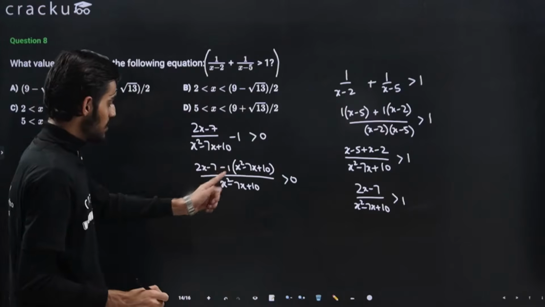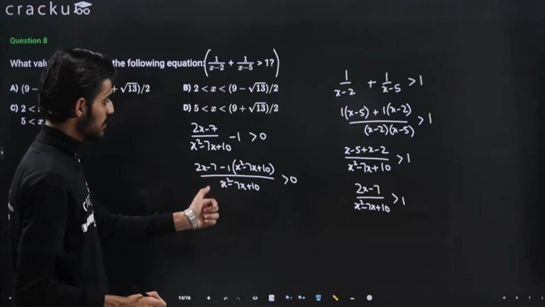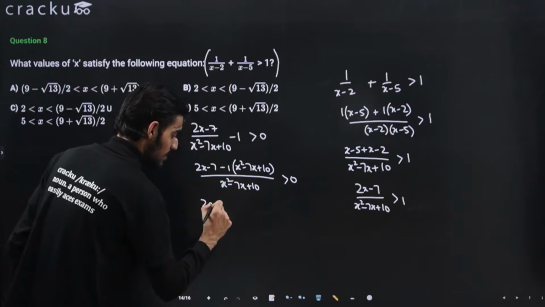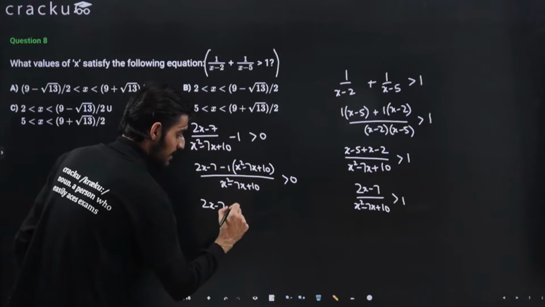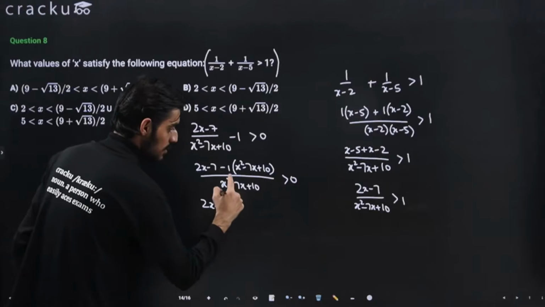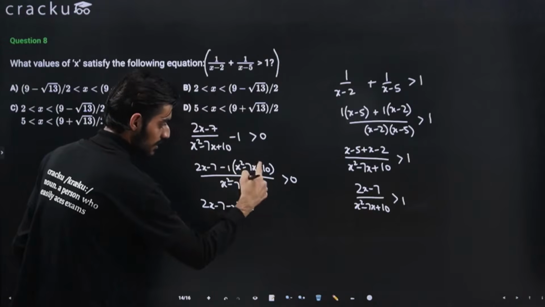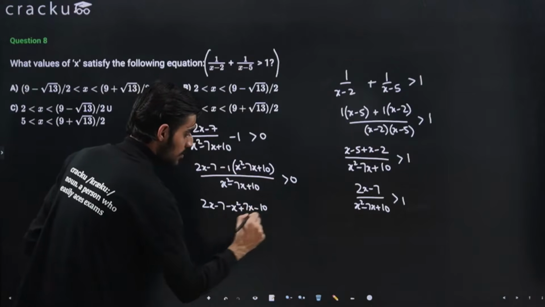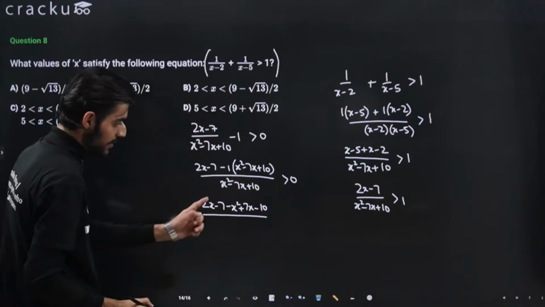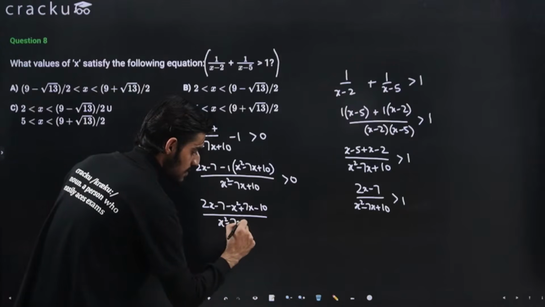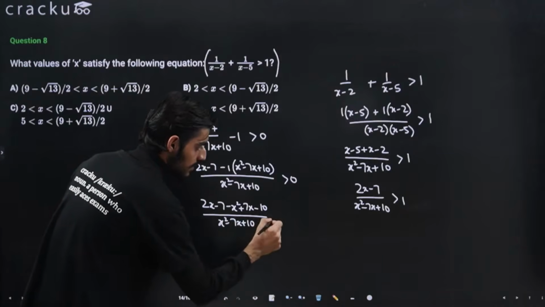This will come out to be minus x square plus 7x minus 10, right? So this will come out to be 2x minus 7 minus x square plus 7x and minus 10. In the denominator it is x square minus 7x plus 10, that is greater than 0.